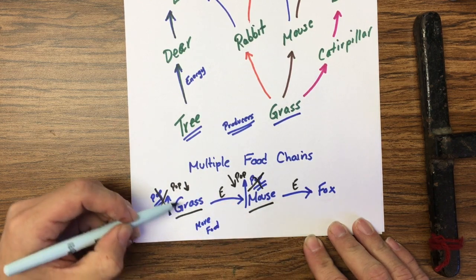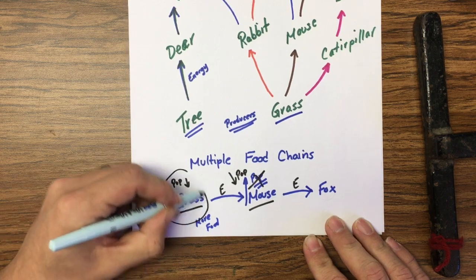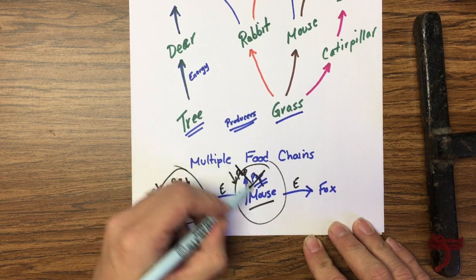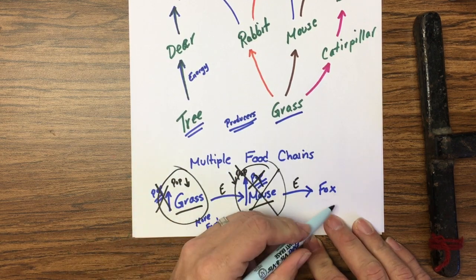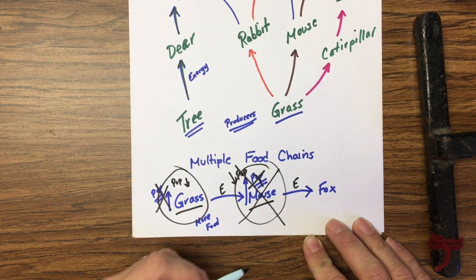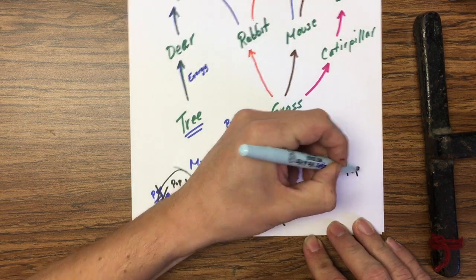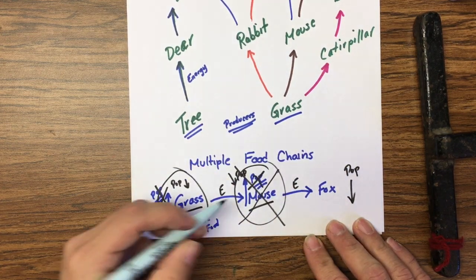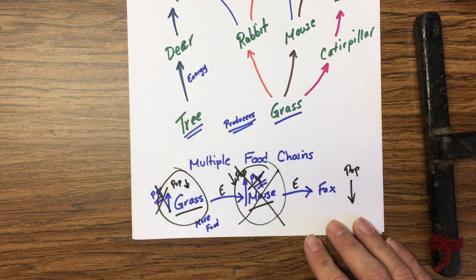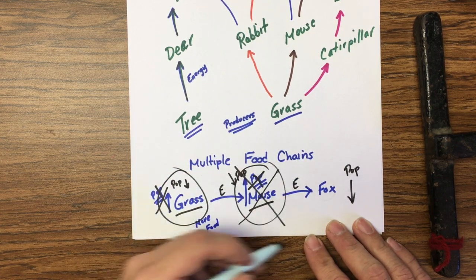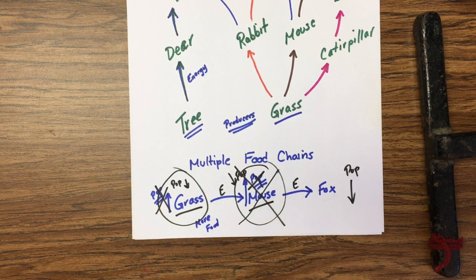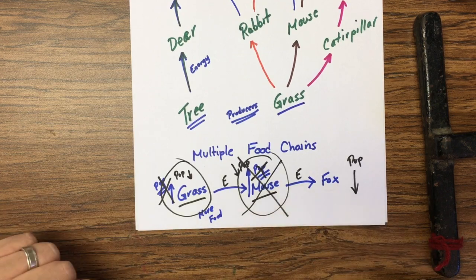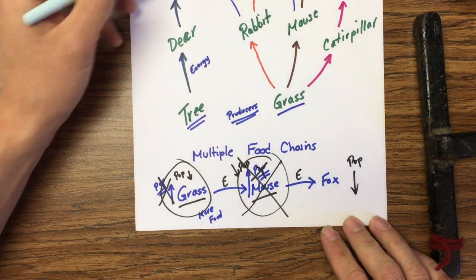And remember that the population of one affects the other population. For example, let's say the mouse died and it was the fox's only food source. Then the population of foxes would also go down because they wouldn't have any food. And if they don't have food for a very long time, maybe the fox might also go extinct in that particular area. So that's very important. Keep those relationships in mind when studying or when looking at questions regarding food chains and food webs.